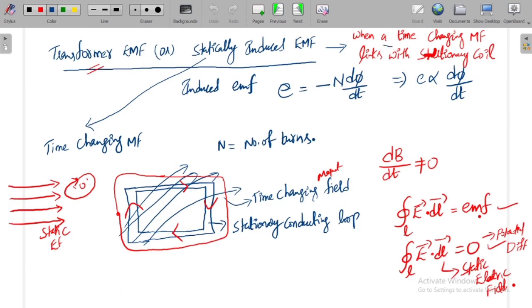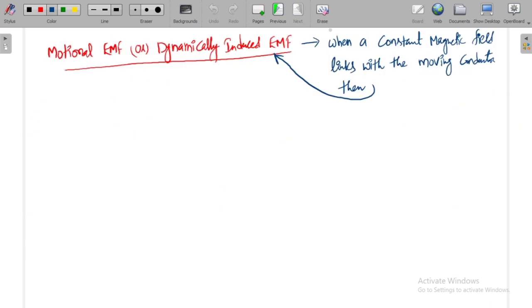When a time changing magnetic field links with the stationary coil, the coil is stationary but the magnetic field is time changing. In that case, the EMF produced is called statically induced EMF. Whereas if the magnetic field is constant, which is not time changing, and links with the moving conductor, means the conductor has some velocity, in that case, the induced EMF is called dynamically induced EMF, right? Now how to find that dynamically induced EMF?